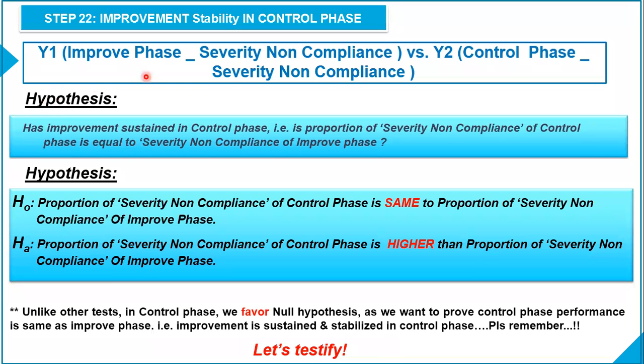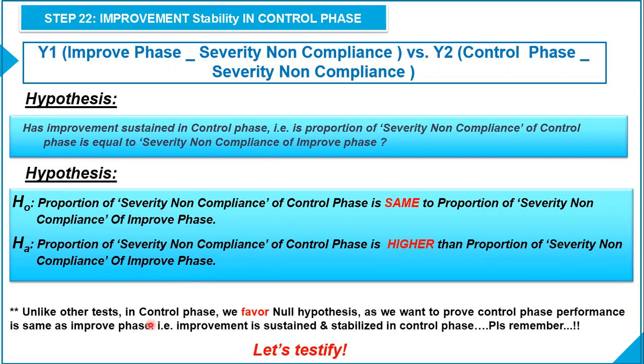So this is improve phase severity non-compliance versus control phase severity non-compliance. So what is the hypothesis? Has improvement sustained in control phase is what we need to check. That is, the proportion of severity non-compliance of control phase is equal to that of improve phase. The proportion of severity non-compliance of control phase being the same as that of improve phase is our H0, the null hypothesis. And the alternative hypothesis is that the proportion of severity non-compliance of control phase is higher than the proportion of severity non-compliance of improve phase.